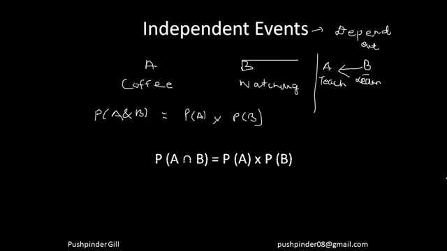So the probability of both the events happening, that is probability of A intersection B, which shows that both the events are happening together, is equal to probability of event A happening times probability of event B happening, right? So I hope everyone understood what are independent events and what are mutually exclusive events.